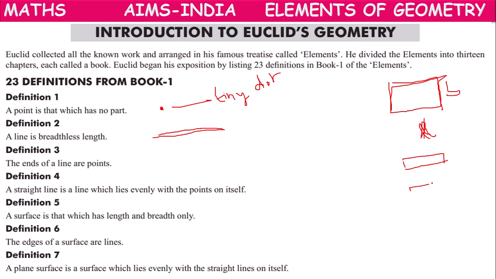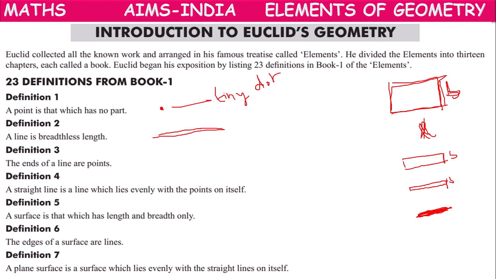If the breadth is still small, this is length, this is the breadth. If the breadth is very, very small, we can draw like this. If it is still small, it coincides with the same line.